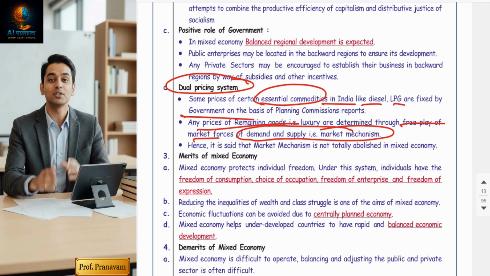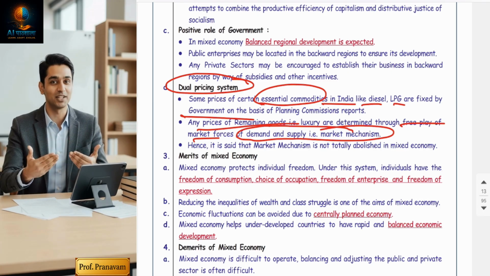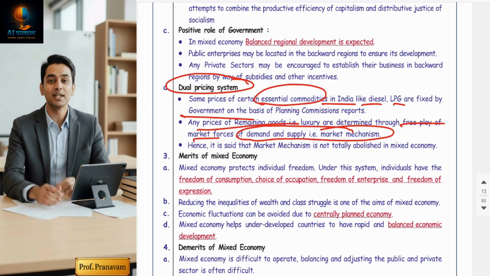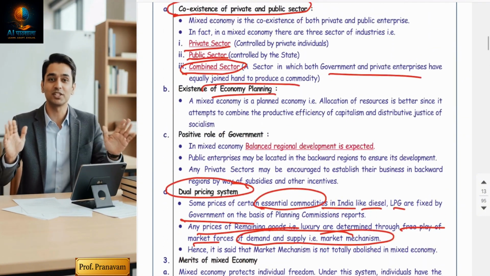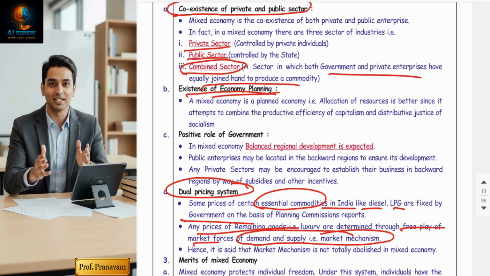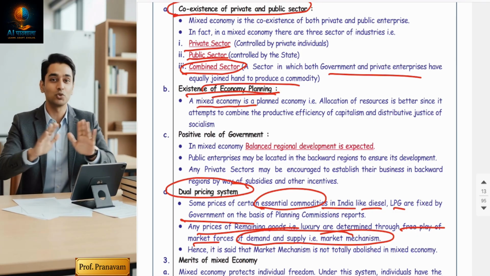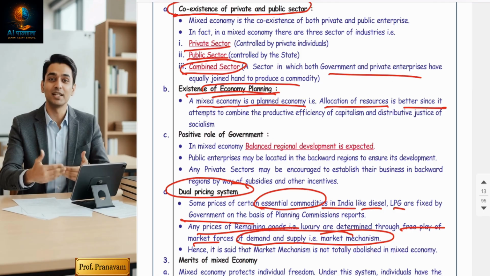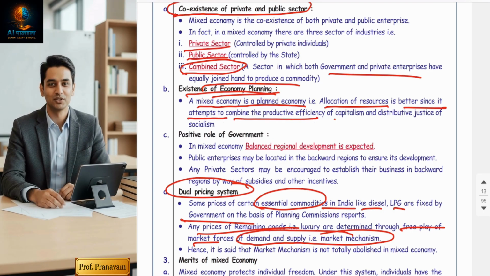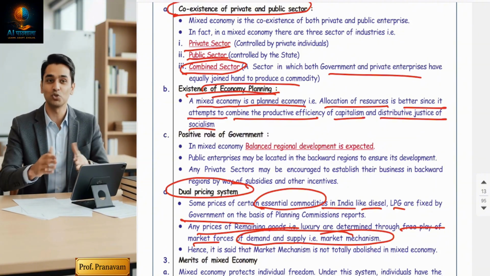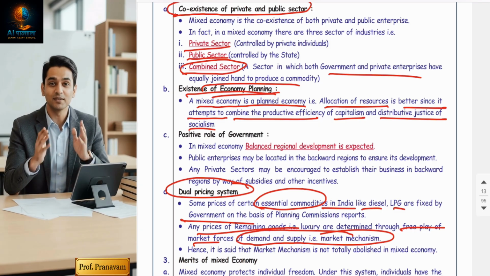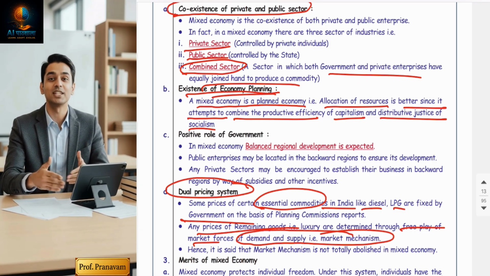I can take the example of India, where both private enterprises and public enterprises coexist. So a mixed economy is basically a balance between growth and social justice, right? So there is an existence of economic planning. Now, the government is going to plan and the private sector is going to have to obey that plan. A mixed economy is a planned economy, with allocation of resources in a better sense. It attempts to combine the productive efficiency of capitalism and the distributive justice of socialism. So selfishness is not going to be extreme. Everything will be under control and in a balanced manner. So can I say a mixed economy is the best economy?